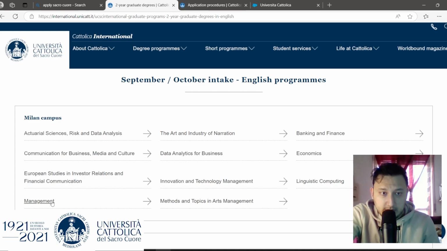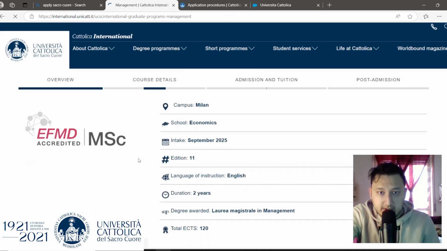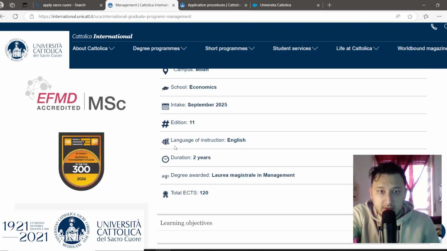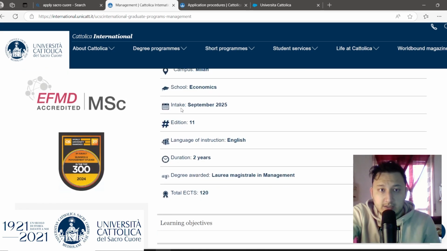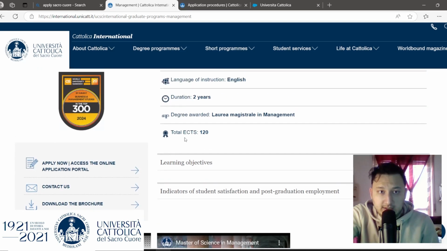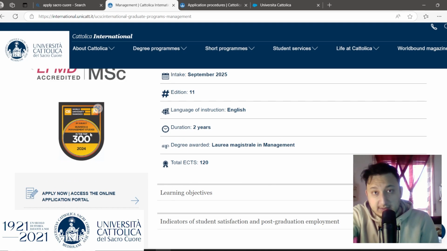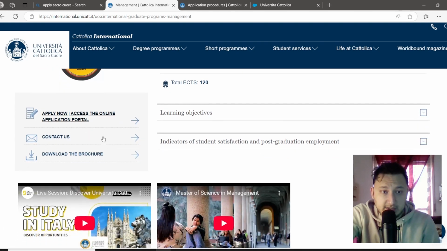For example, management in Milan campus, it is written if it is in English or in Italian, and this intake it held in September 2025, and it is a 2 years of the master's degree.